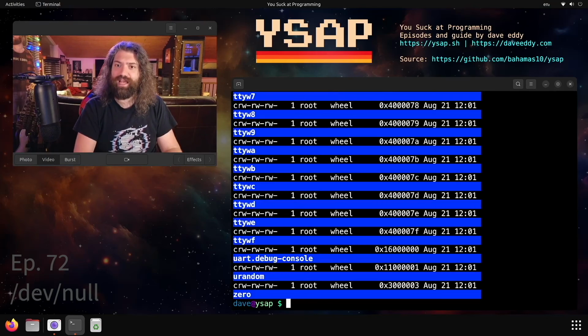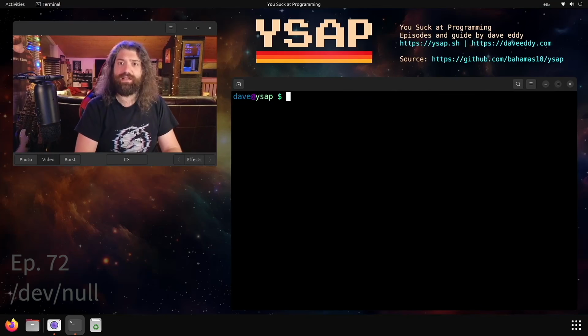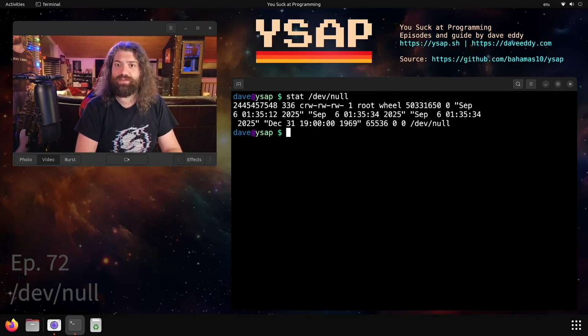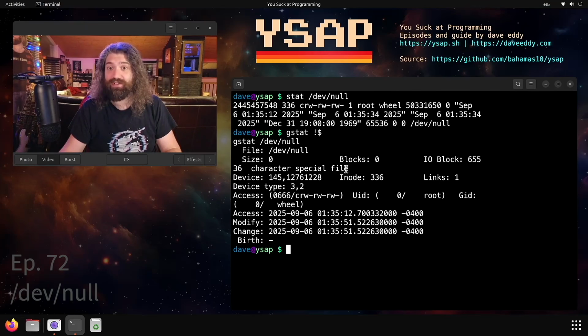If we ls dev, wow, I did not expect that output. Let's stat it instead. Let's stat dev null and see what's going on there. I'm on my Mac. That's the Mac style stat. Let's use gstat instead. This is the GNU stat. You're probably more used to this if you're on Linux. So we can see right here, what kind of file is it? Character special file. It is not a regular file. It's a character special device.